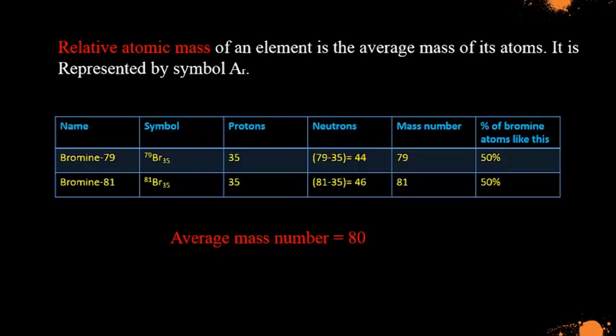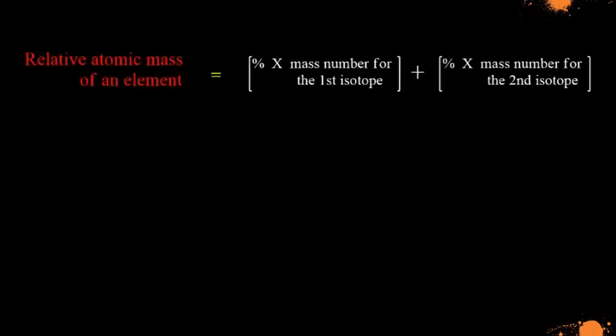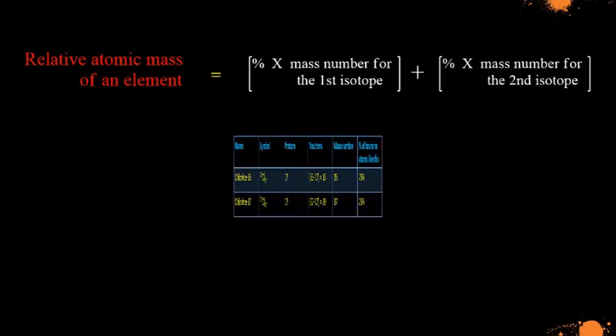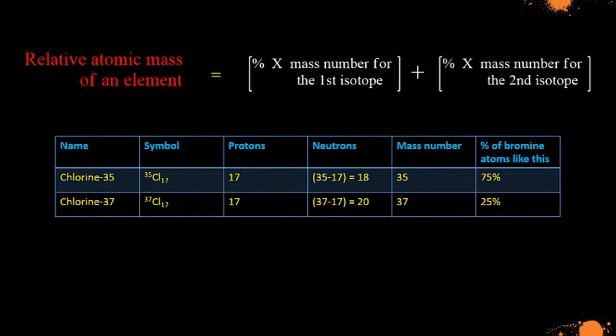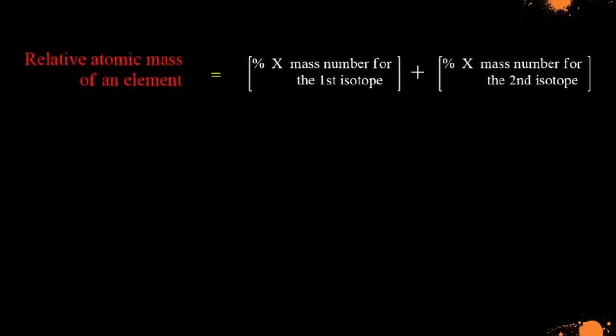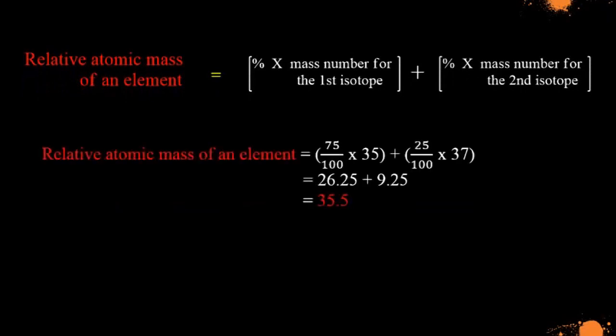You can use this formula to work out relative atomic mass. Relative atomic mass of an element = (percent × mass number of the first isotope) + (percent × mass number of the second isotope), and so on, for all its natural isotopes. For example, chlorine also has 2 natural isotopes, chlorine-35, 75%, and chlorine-37, 25%. Using the formula above, the relative atomic mass of chlorine is 35.5.